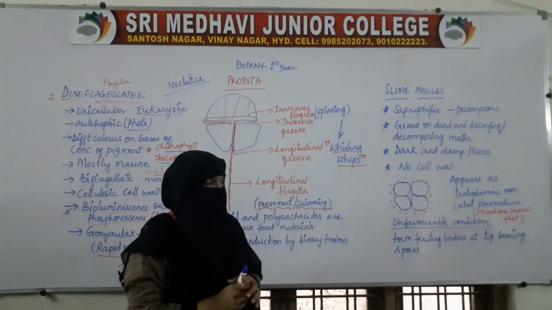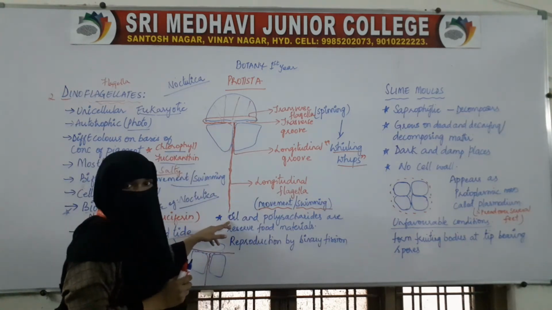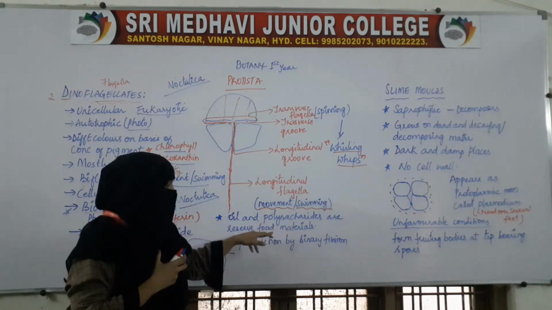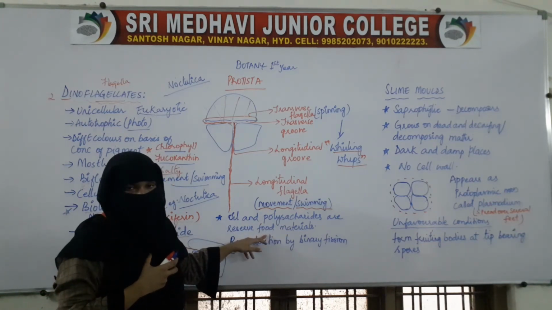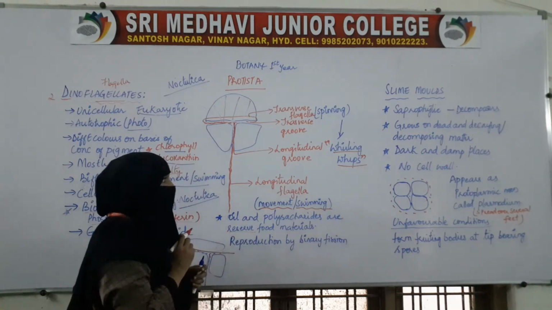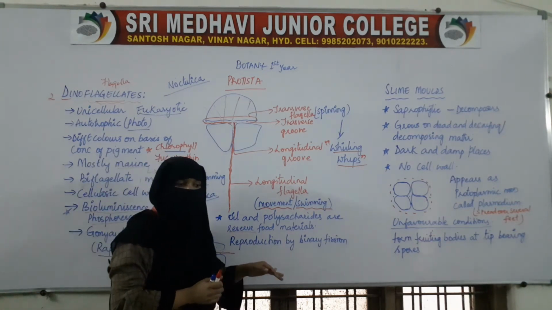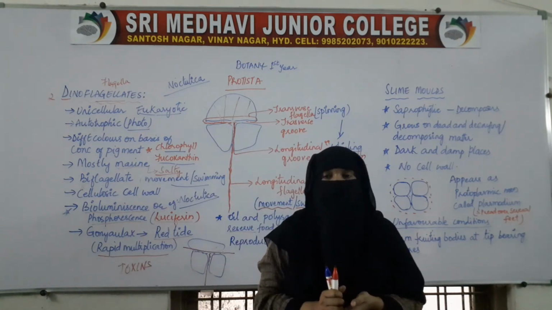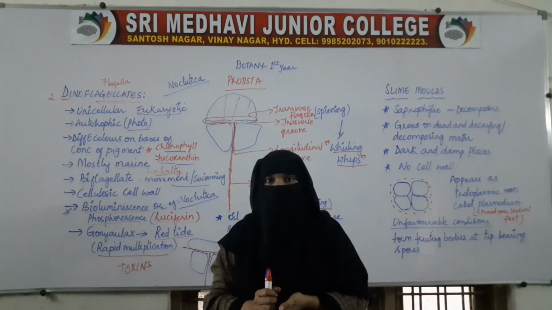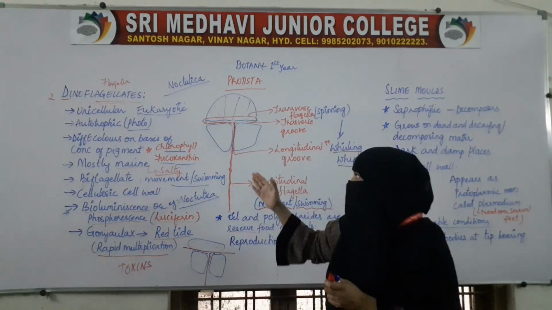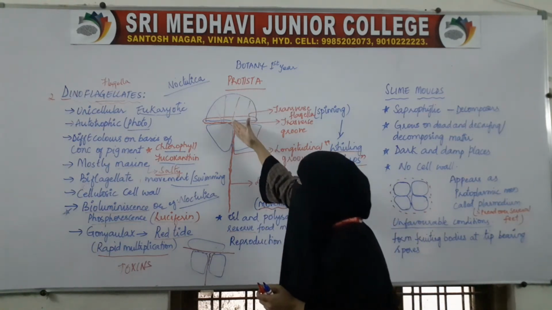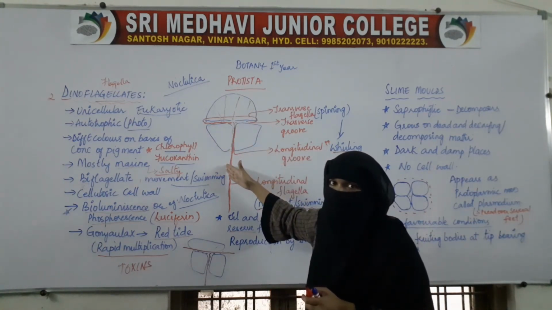Apart from this, inside the cell they also have oil and polysaccharides as reserve food materials. Coming to reproduction, the most common mode of reproduction is the asexual method. They reproduce by binary fission, in which the body divides into two halves.